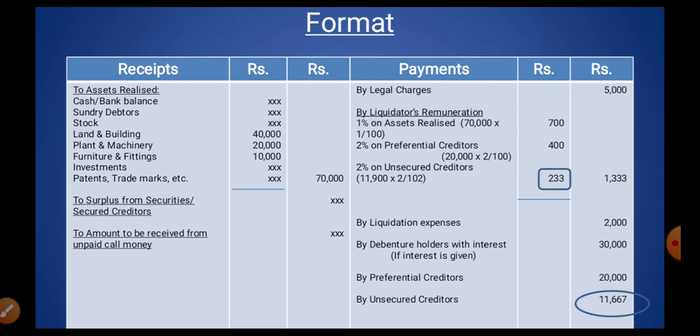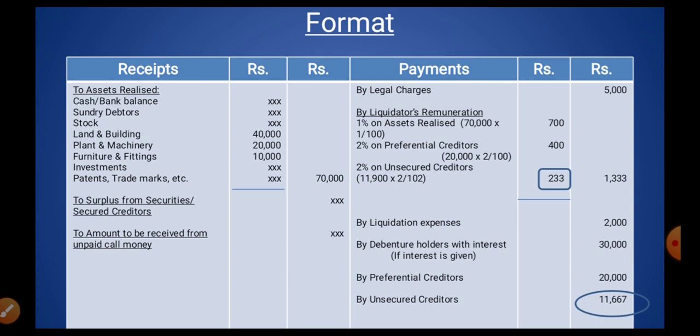On the payment side, by legal charges. The legal charges given in the problem are 5,000, and we enter that here. Then the second one, liquidator remuneration. The assets realized value is 70,000, and the liquidator is entitled to receive 1% on assets realized. So 70,000 into 1%, he is eligible to get 700 as liquidator remuneration on assets realized.